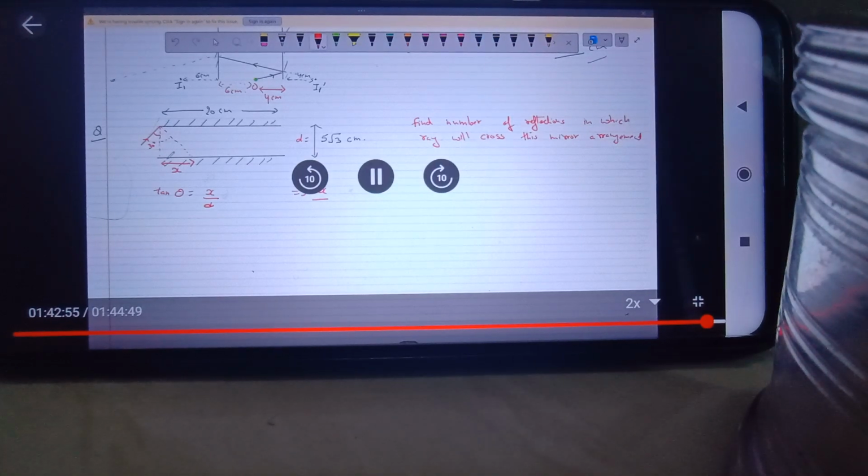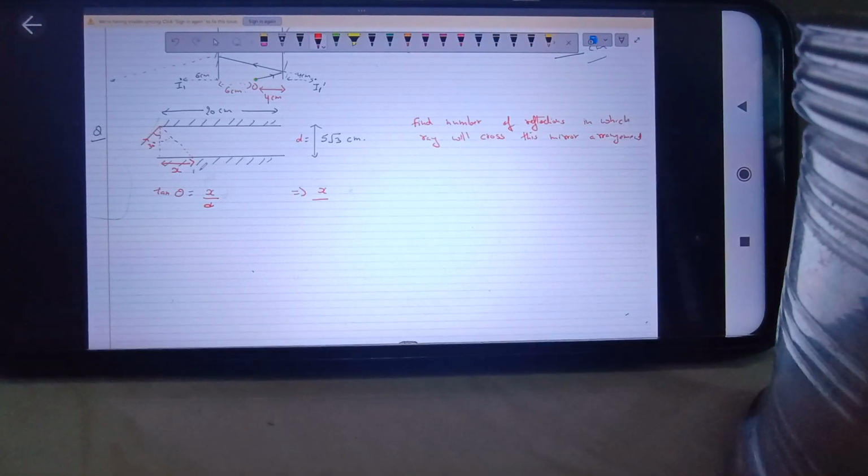Actually, we can say that from this point the number of reflections will be 1. So will it be 5 in total? Yeah, the total number of reflections will be 5. We should add the first reflection. So d is how much? d is 5 root 3, tan 30 will give you 5 centimeter. So the 20 centimeter distance will be covered in how many reflections? 4 reflections. So this is the first reflection, then second, then third, then fourth.